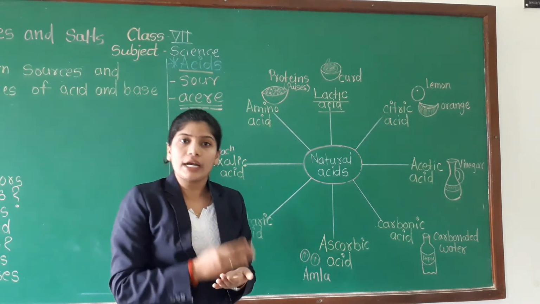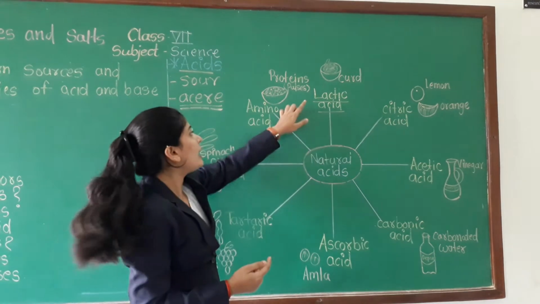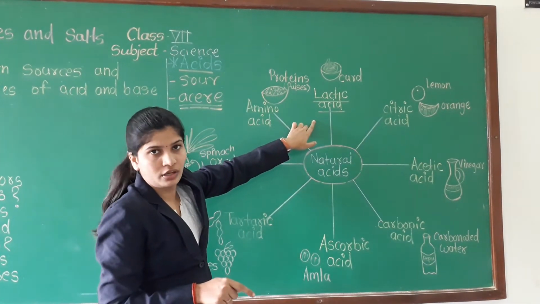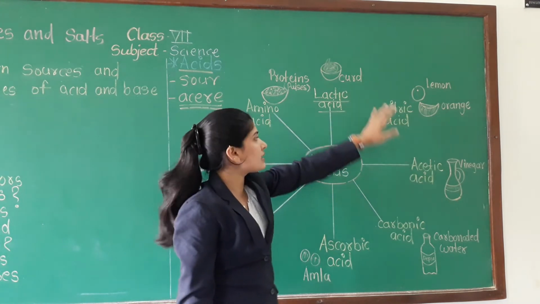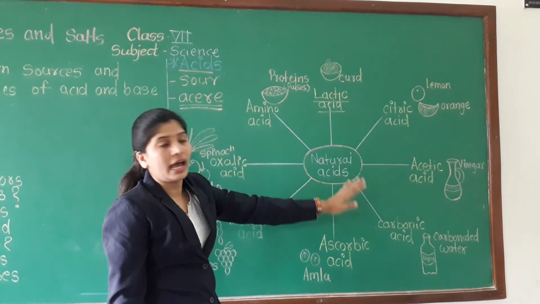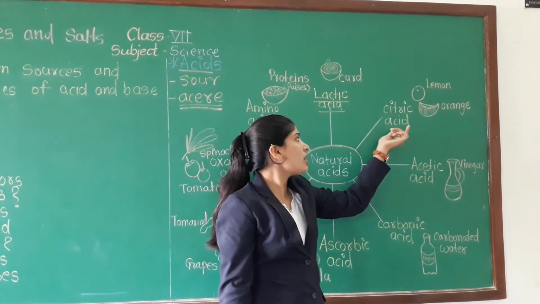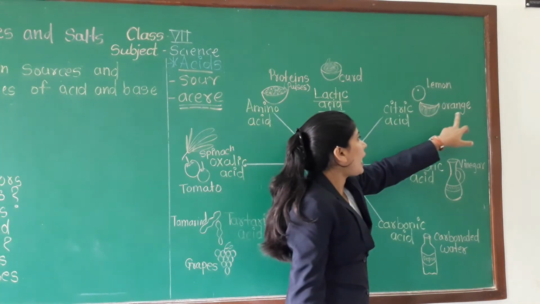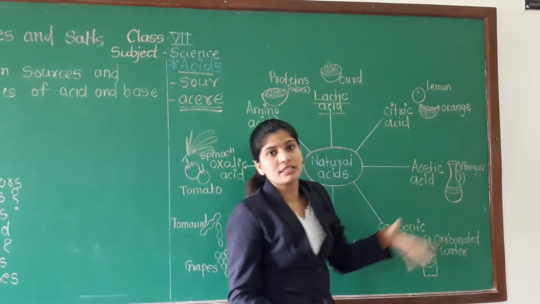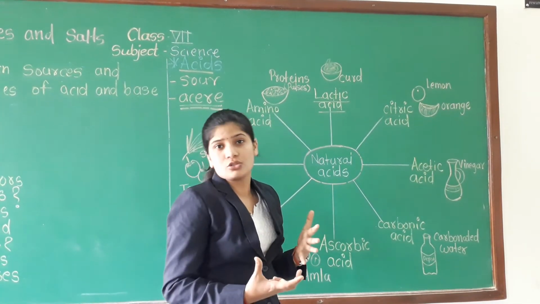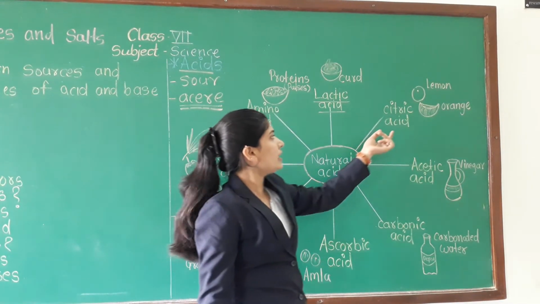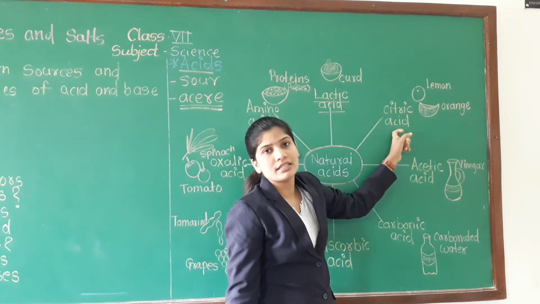Lactobacillus produces lactic acid, which is present in your curd. Understood? These are some natural acids. Then lemon and orange, the citrus fruits, are also sour in taste. So in those, citric acid is present.